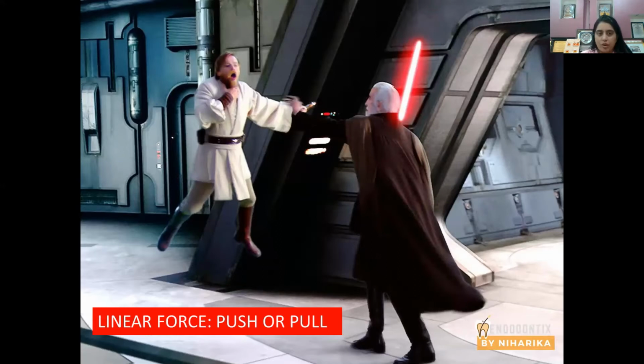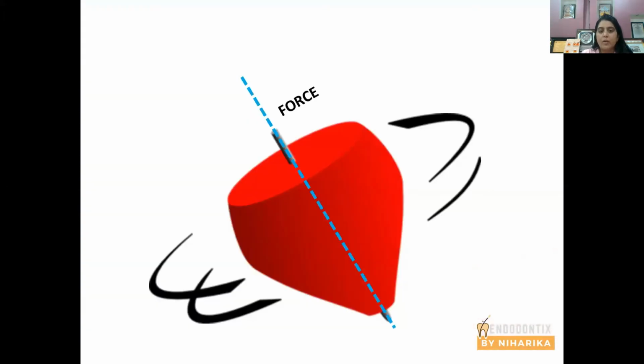Force has a linear component, or there is a linear force. Linear force pushes or pulls an object, like when you open a door or close a door. So that becomes a linear force. When you rotate a top, you rotate it holding it from its tip. So when you try to twist or rotate, this particular type of force generated is known as torque.